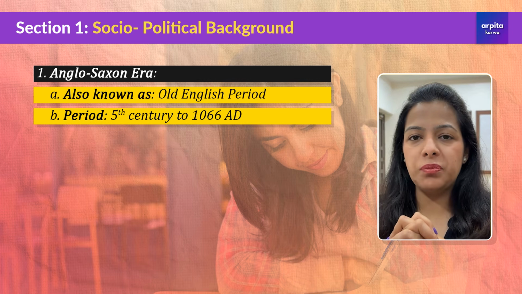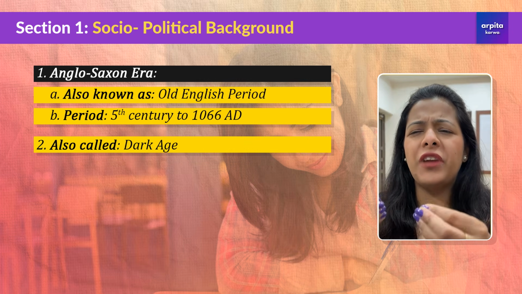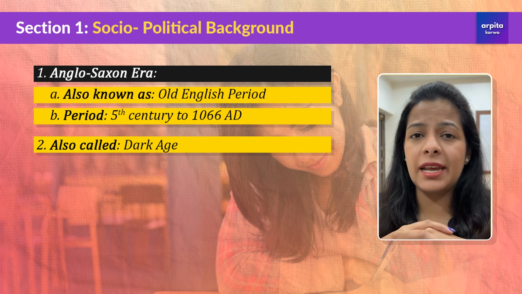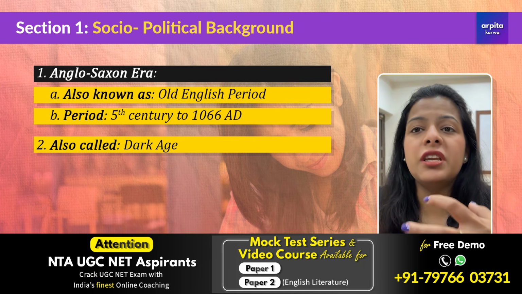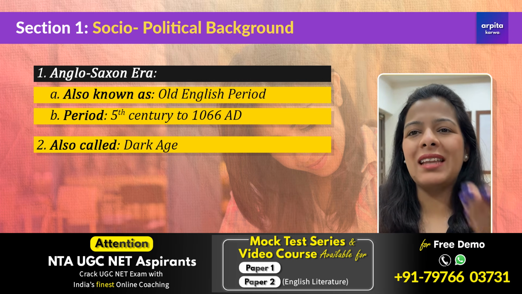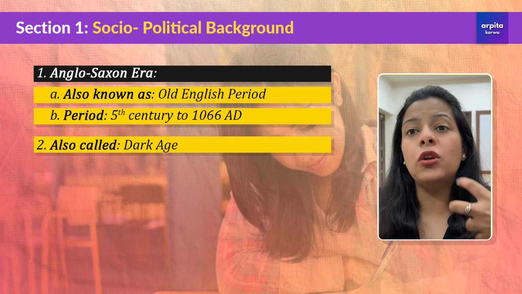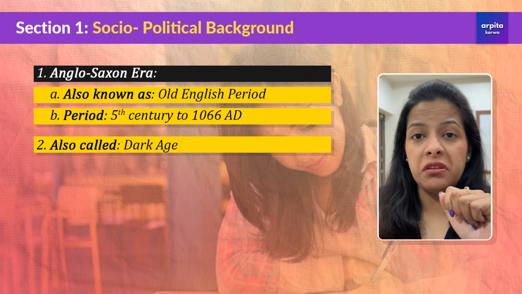This period is often referred to as Dark Age because there were very few written records from this time, making it somewhat mysterious. We do not know because written tradition wasn't popular during this time. People were generally passing down the works in oral form. So we don't have a lot of written records from this period.